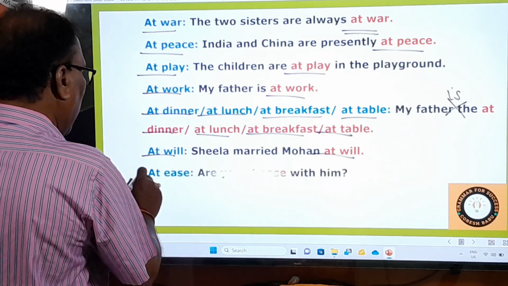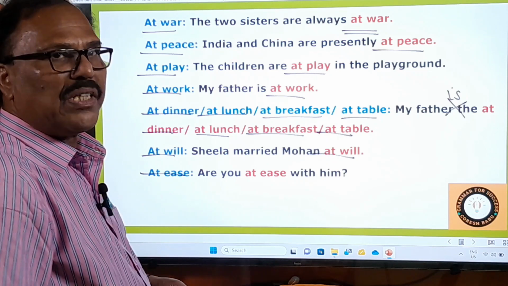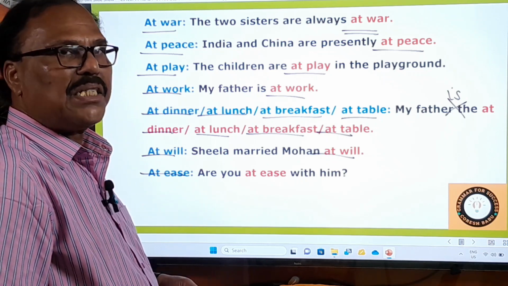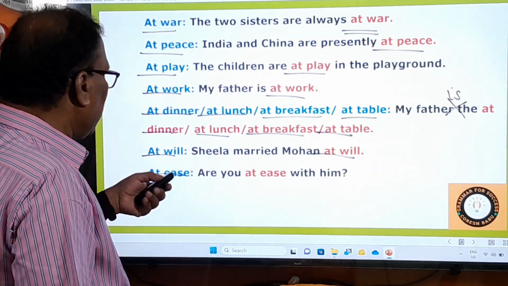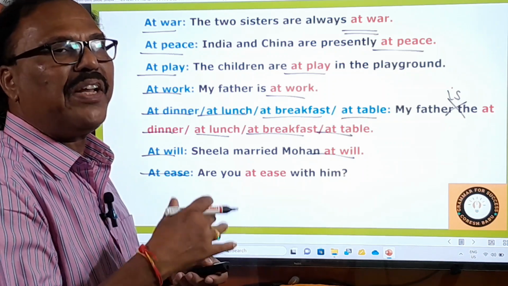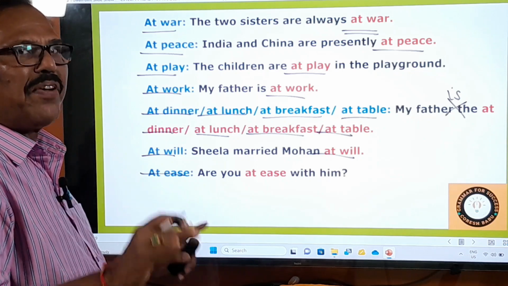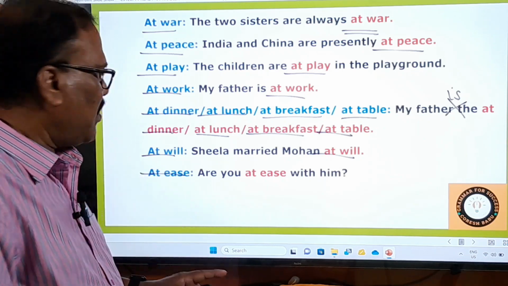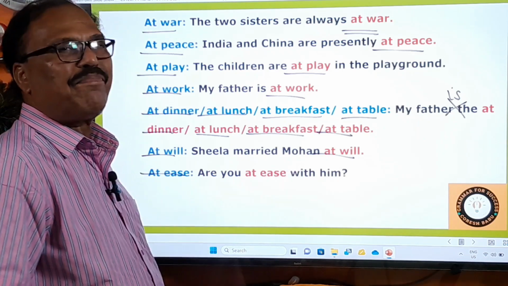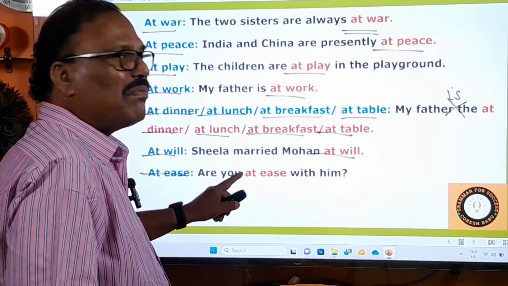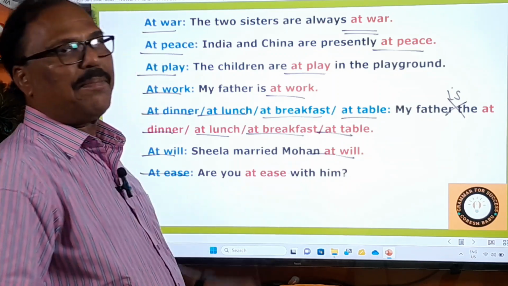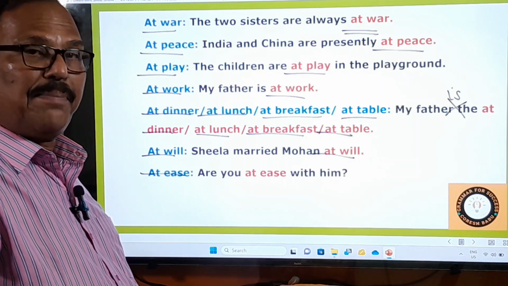And then comes at ease. At ease means, what is that? At ease means free from pain or discomfort. So, are you at ease with him? Are you free from discomfort with him? Are you all right with him?